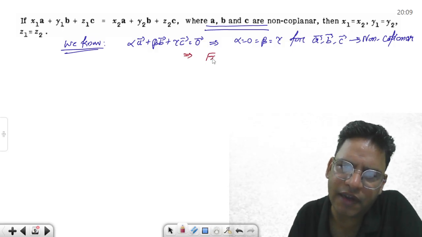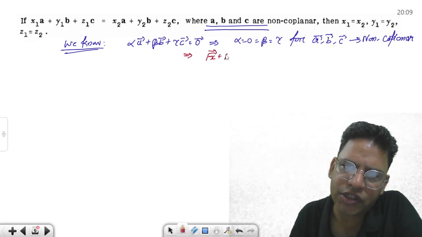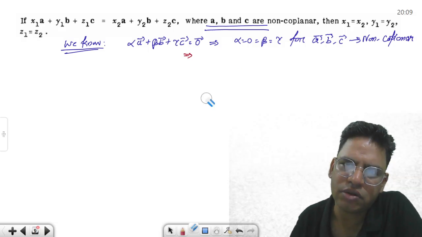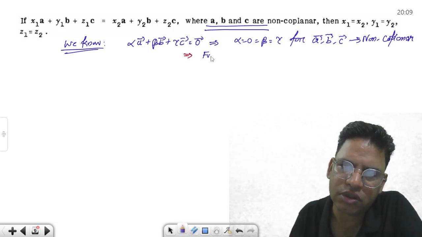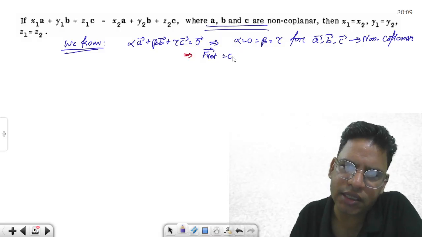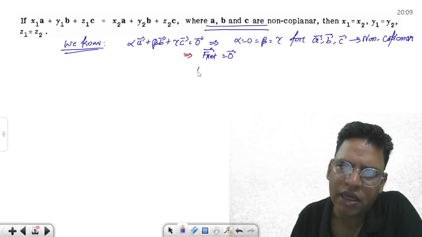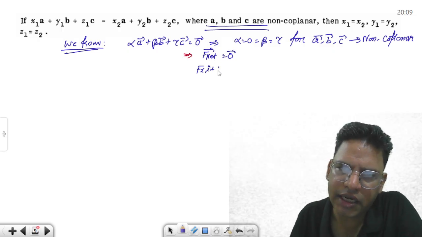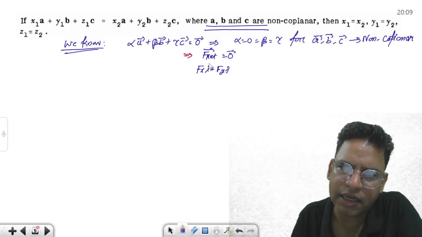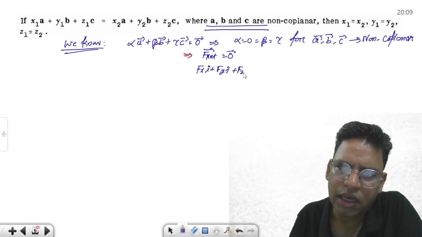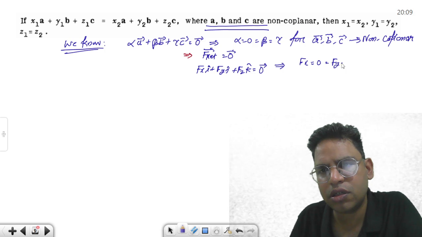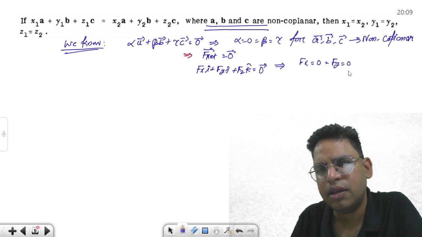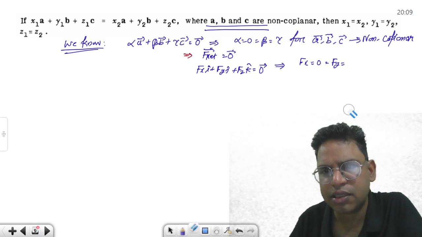For example, suppose I were to write net force equal to 0. Suppose I'm going to apply this concept to a net force acting on a system being 0 in equilibrium, and if this force is in 3 dimensions, Fx i cap, Fy j cap, Fz k cap equal to the 0 vector, it simply means individually these forces are also 0. Okay, this is going to be our analysis in force.